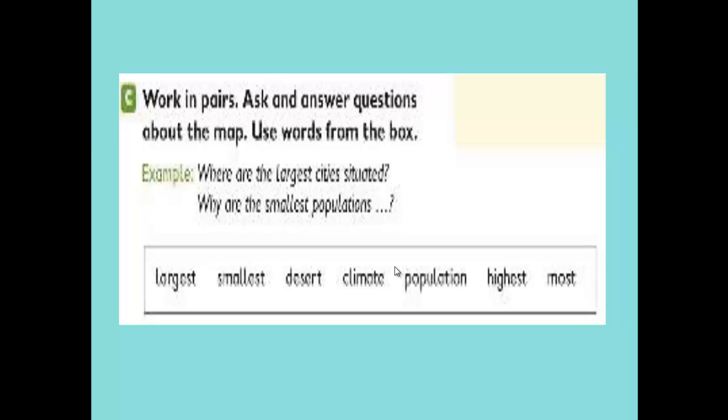We can ask, what's the highest population in Libya? And where is the desert situated or located? In the north or in the south? It's in the south of Libya, etc. We can make a lot of questions and you can add your questions by yourselves, my students.